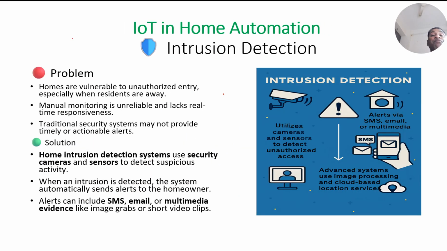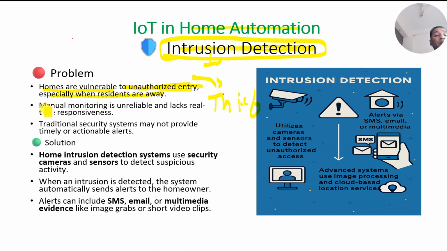Let us see the third application. The third application in home automation is the intrusion detection system. What is the meaning of intrusion? Unauthorized entry. Generally, homes are vulnerable to unauthorized entry. Any thief may come in our absence, especially when residents are away. So manual monitoring is unreliable. We cannot monitor manually, otherwise we cannot go to work. We have to sit at home, we have to provide security to our home, or we have to hire a security guard. So all this manual monitoring is unreliable.